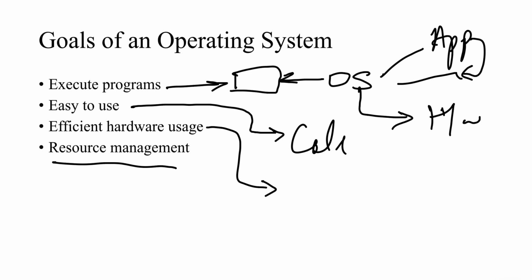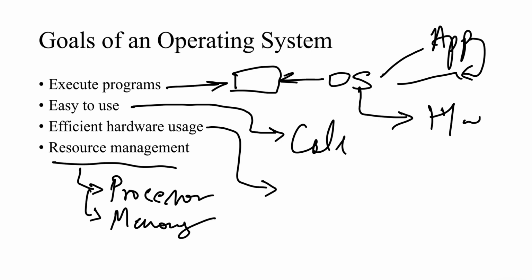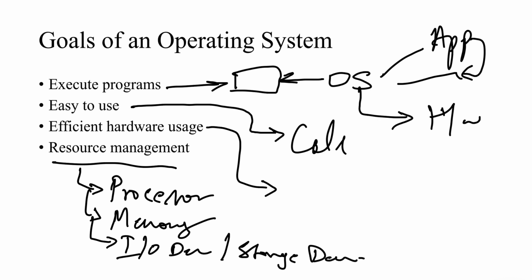And the last one is managing the resource, or resource management. See here, when I talk about resources, we have resources like the processor, or it might be memory, or it might be IO devices, input output devices. Or even when I say IO devices, I can also mention one more thing called storage devices. Anyhow, this doesn't come under the same IO devices, but again, storage devices.